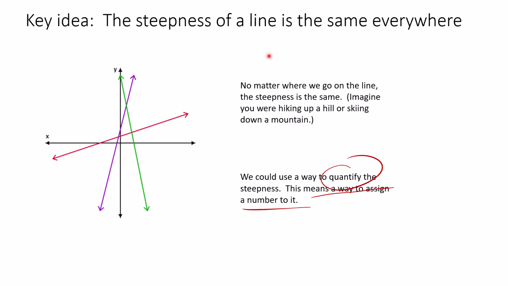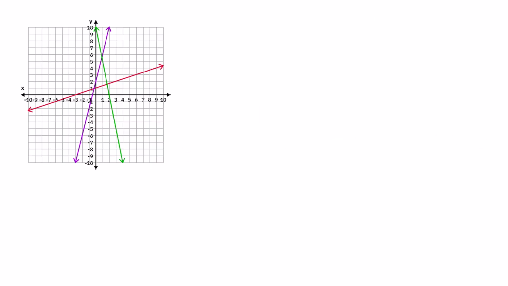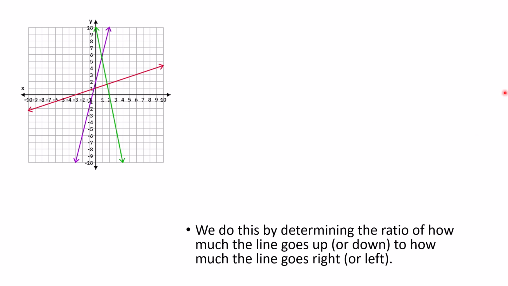That introduces a key concept about lines, but also the idea that we have a need to be able to measure exactly how steep the line is. Or like this line here, the green one is tilting down instead of tilting up as we go from left to right. How would I want to quantify that? So looking at this, these are the same three lines. I just put the coordinate plane in back of it. So instead of a bare X and Y axis, we now have the numbers. Of course, if we want to quantify it, then we want to have some numbers.